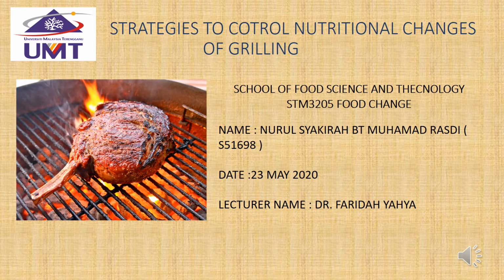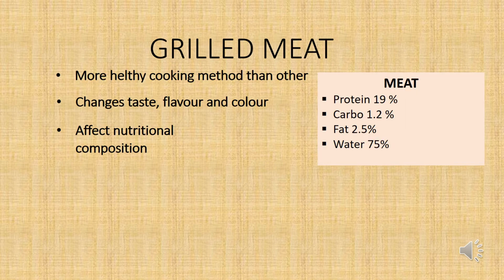My name is Syakirah binti Muhammad Raspi and my topic for this assignment is strategies to control nutritional changes of grilling. So I chose meat for my whole assignment topic. First thing first, I want to explain about the meat. Meat has a variety of nutrition, which is protein, carbohydrate, fat, water, vitamin, and mineral. But the largest component in the meat is water, which is 75%.